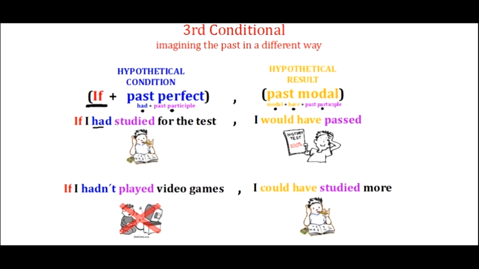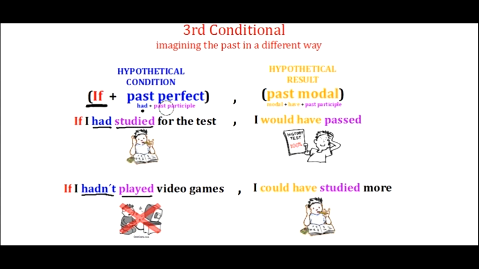For example, if I had studied for the test, that's the past perfect. Or if I hadn't played, that's the past perfect for our hypothetical condition. And the hypothetical result is the past modal. I would have passed, past modal. Or I could have studied. That's also a past modal, okay?